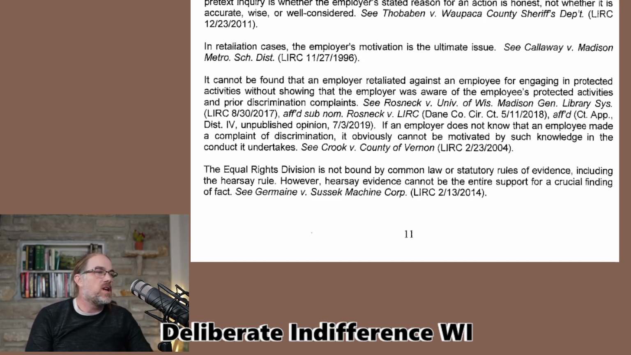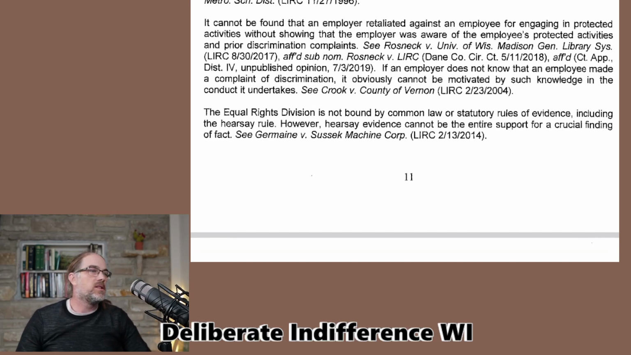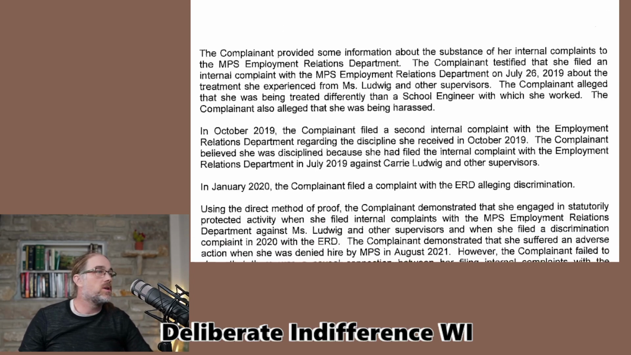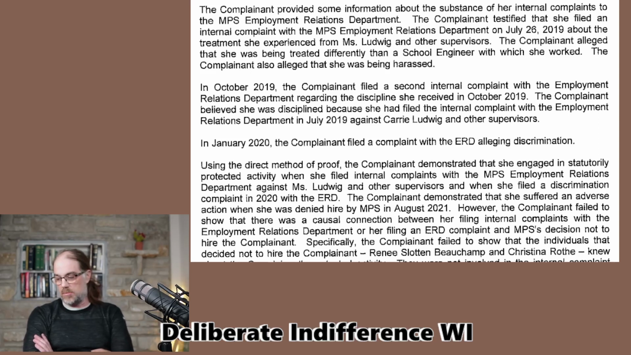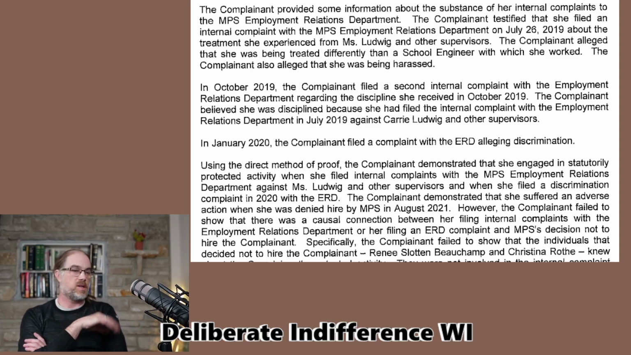Equal Rights Division is not bound by common law or statutory rules of evidence, including the hearsay rule. Hearsay evidence cannot be the entire support for a crucial finding of fact. That's also true. Okay. That means that anything the complainant says alone, that somebody told me, that doesn't count.